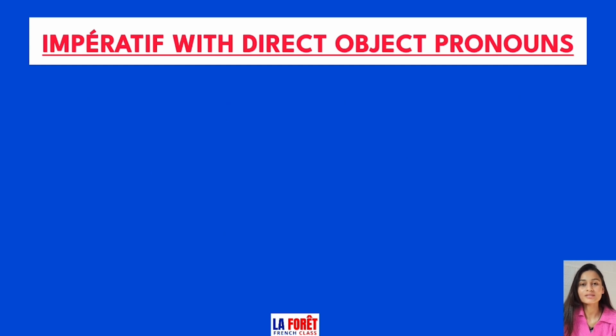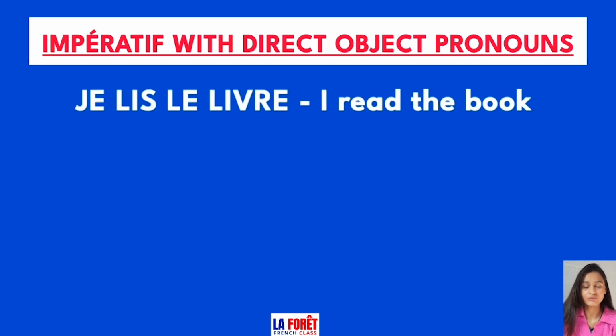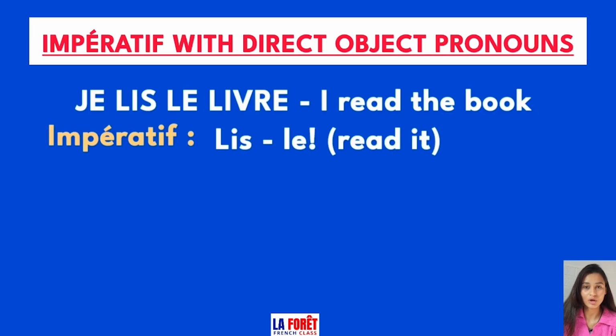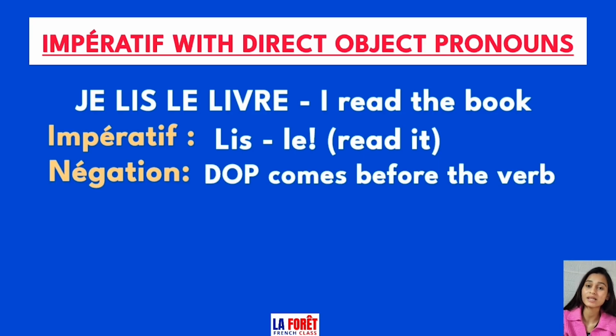Okay, so the sentence is Je lis le livre, which means I read the book. Now, if we have to form the imperative from it, we will take the verb first and then add the direct object pronoun. So it will become lis-le, means read it. But if we are using it in negation, we will place the direct object pronoun before the verb, as we do with pronominal verbs.